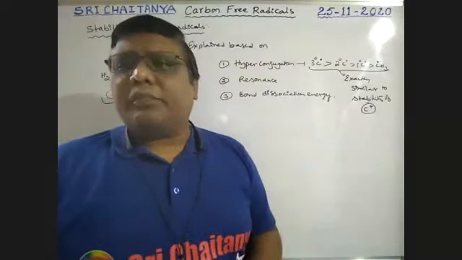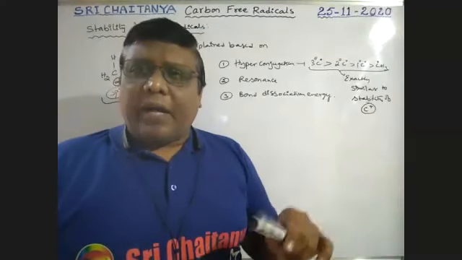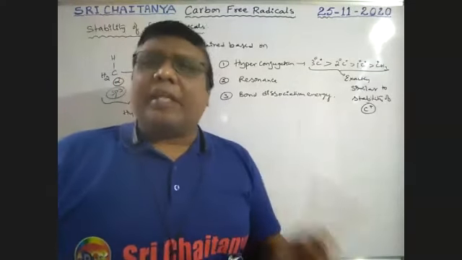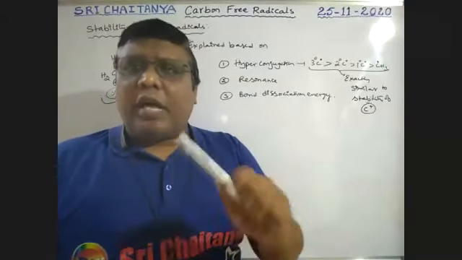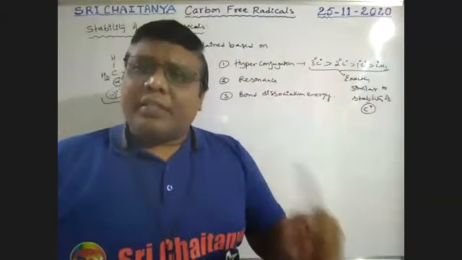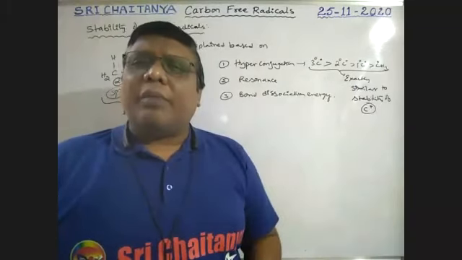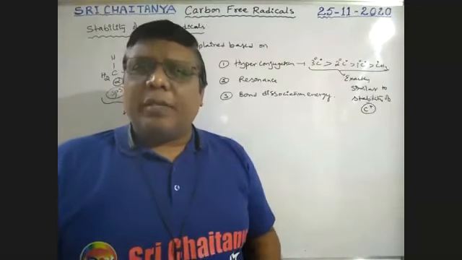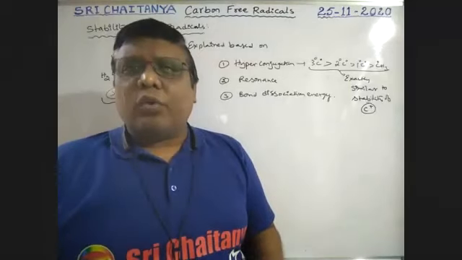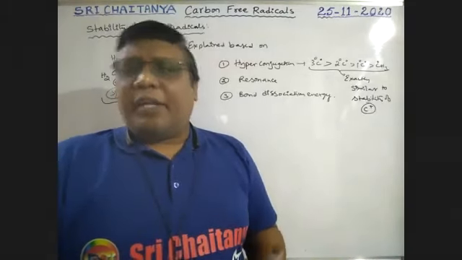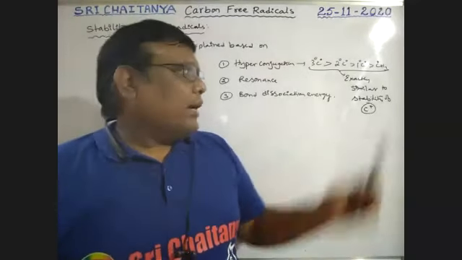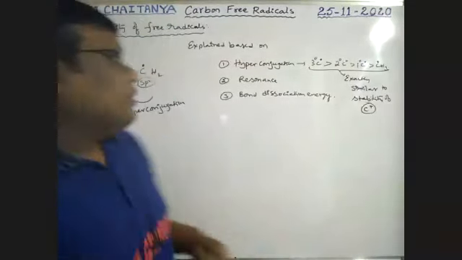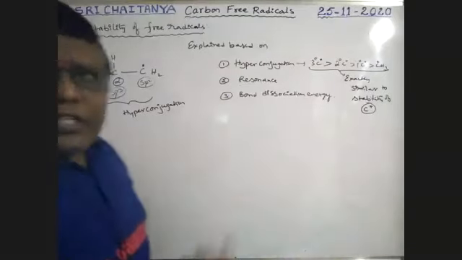Carbocation stability order and carbon free radical stability order are almost the same. If you know the carbocation stability order, that is almost similar to the carbon radical stability order. No need of extra explanation, boys. That is sufficient for us. Okay, this is very, very important. Next, resonance. We know more resonance structures, more is the stability.